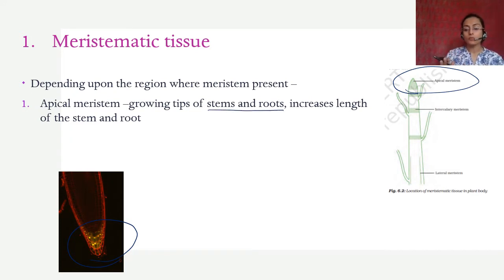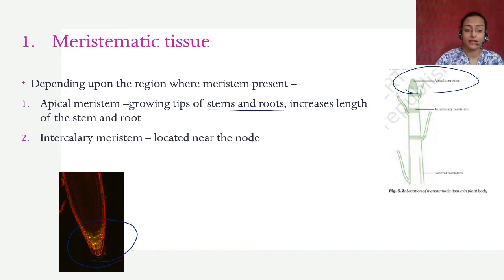It's not only in the stem or only in the root, it grows from both ends, right? From the top and from the bottom it keeps growing. So that is apical meristem.